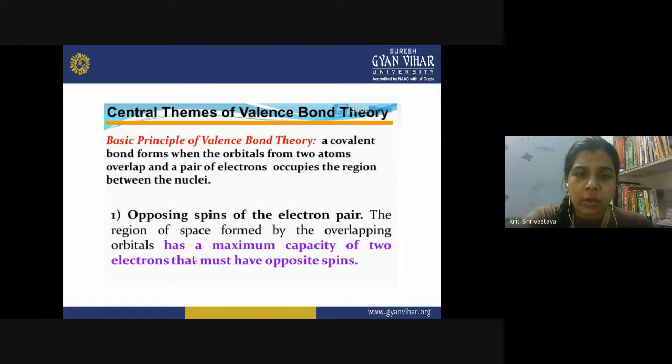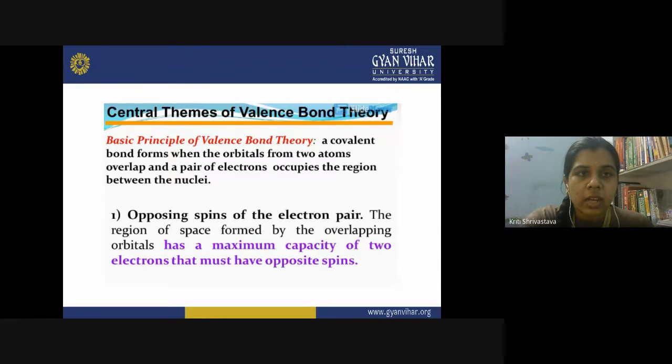An orbital has a maximum capacity of two electrons, which must have opposite spins. This is a well understood concept: each orbital can occupy only two electrons, not more. So when bond formation takes place, each atomic orbital should have only one electron, and that also with opposite spin.